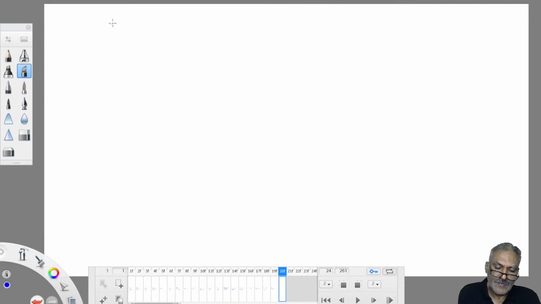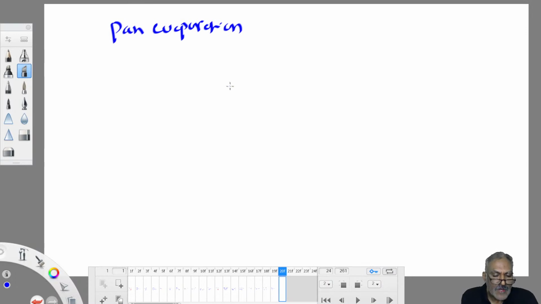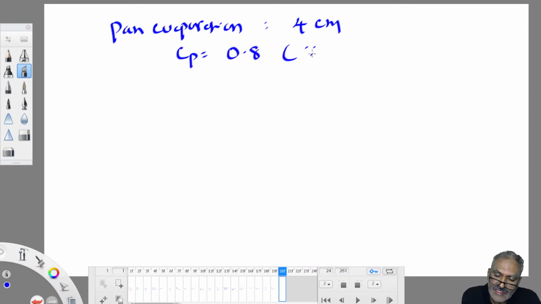So what is given to you? Pan evaporation is given straight away. Earlier we worked out pan evaporation also using the equation P plus or minus Z. But the P plus or minus Z value is straight away given here. Pan evaporation installed at the reservoir is 4 centimeter in a particular day. The Cp value is not given, but it is taken as 0.8 since it is an IS pan. For IS pan Cp value is how much? 0.8. Indirectly given. Okay.